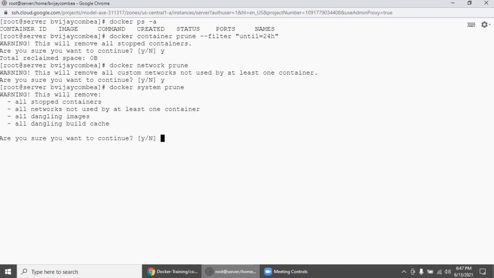Okay, and dangling images, of course, we have seen. And I'm just saying this because right now we have cleared everything. But in production or in your working environment, before using this system prune, you have to get approval from everyone who is using those servers.